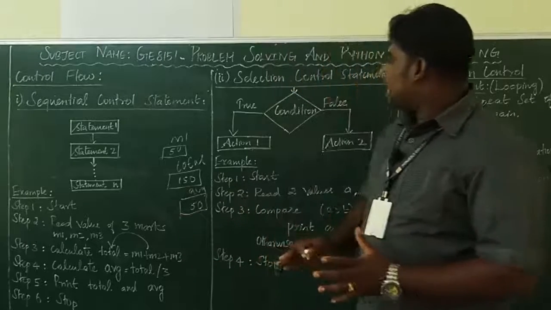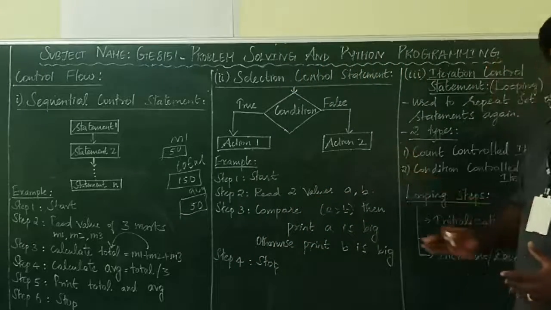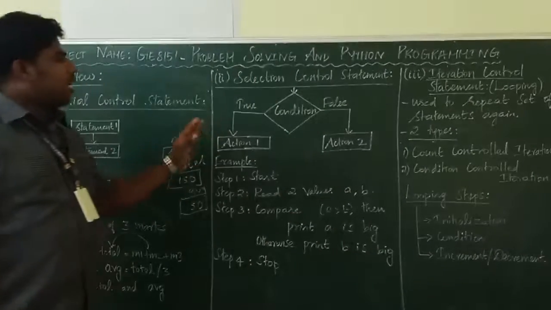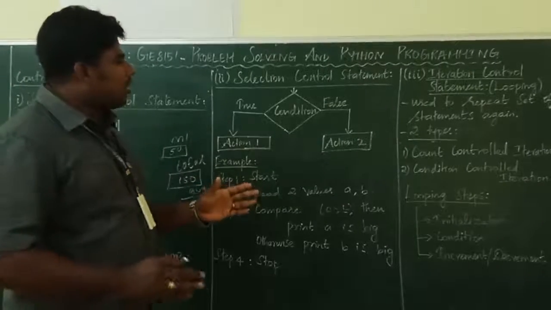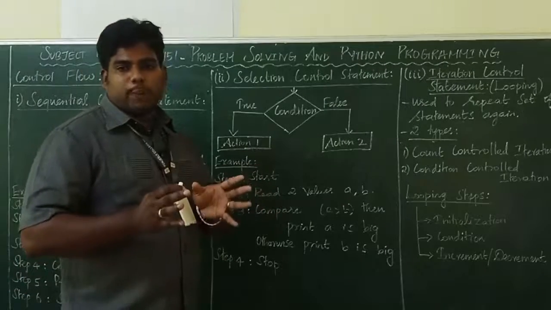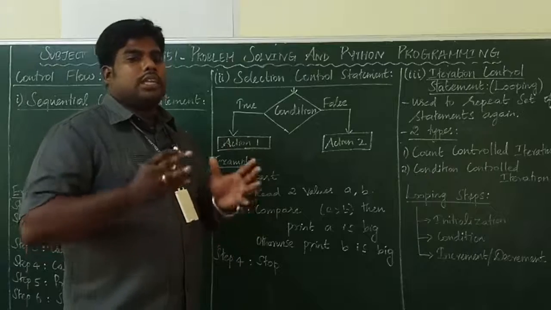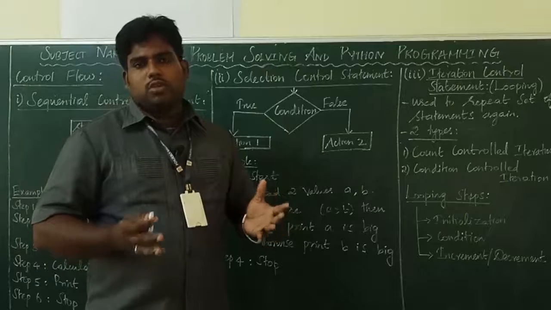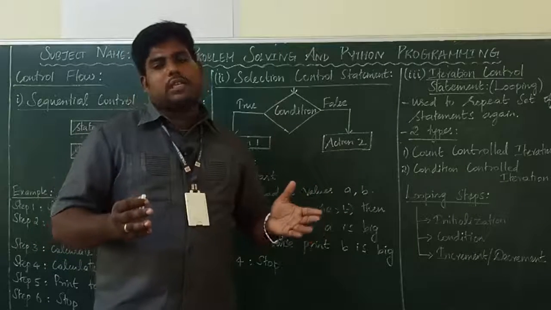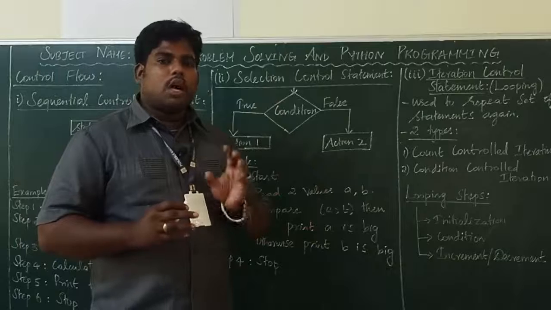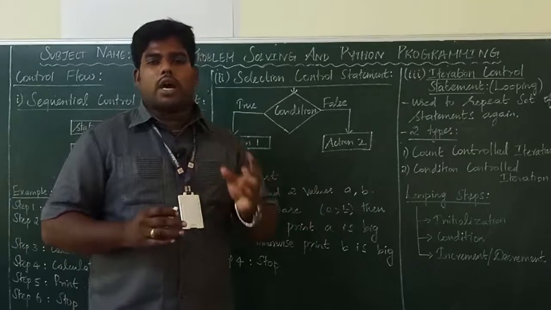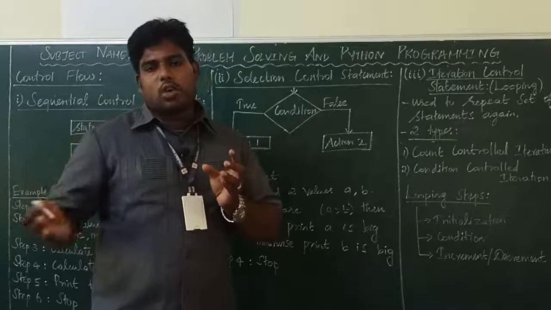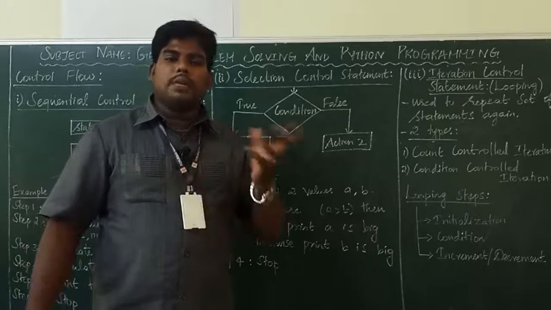Okay, the next one is selection control flow. Selection control flow statements. In a selection control statement, there should be one condition. You have to check one condition. Depending upon the condition, the actions will be selected. For example, in the previous video, I gave one simple example: how to find whether a number is positive or negative. If your value is greater than 0 it is positive, less than 0 it is negative.